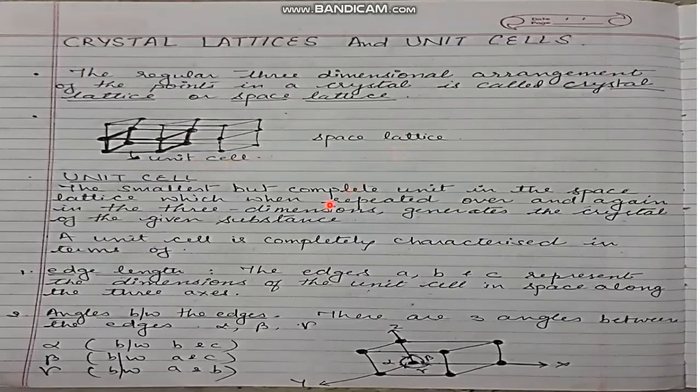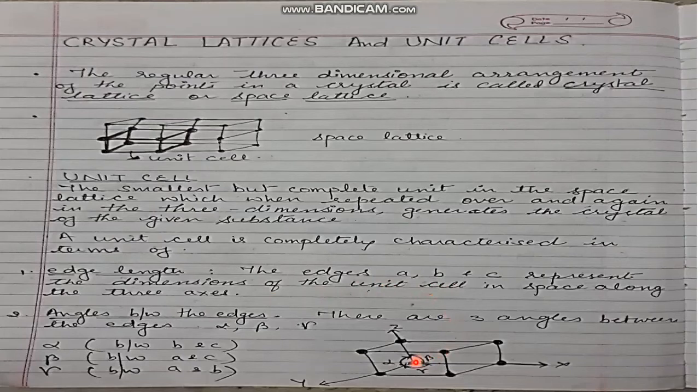A unit cell is completely characterized in terms of its edge lengths. A cube has three edge lengths, a, b and c. The edges a, b and c represent the dimensions of the unit cell in space along the three axes x, y and z, and the angles between them are known as edge angles.